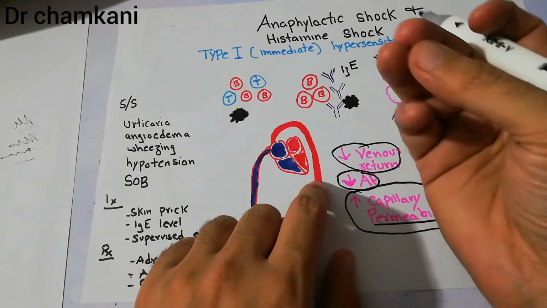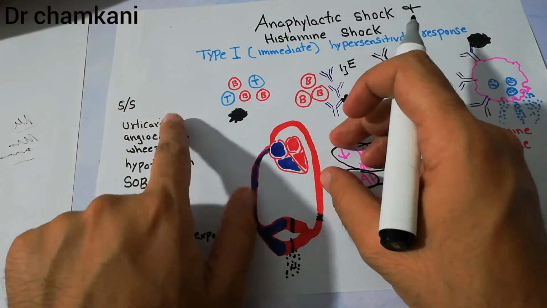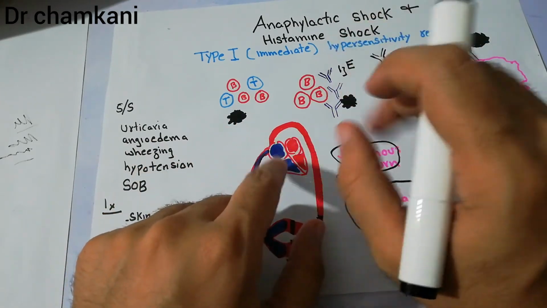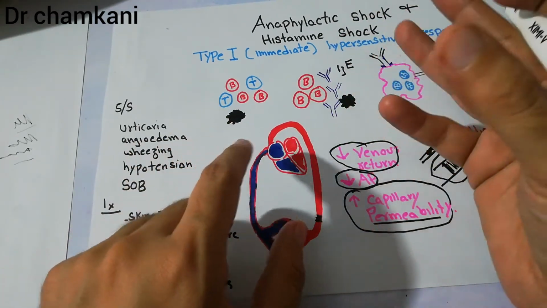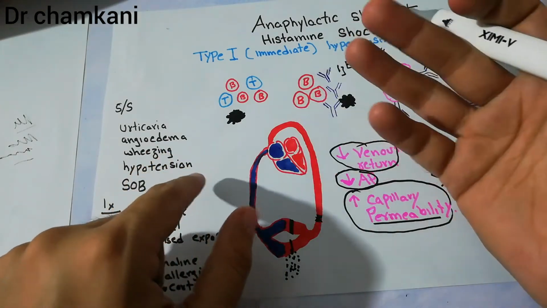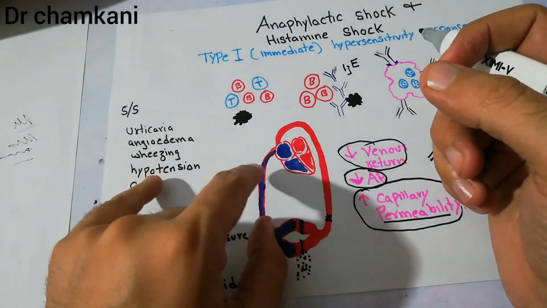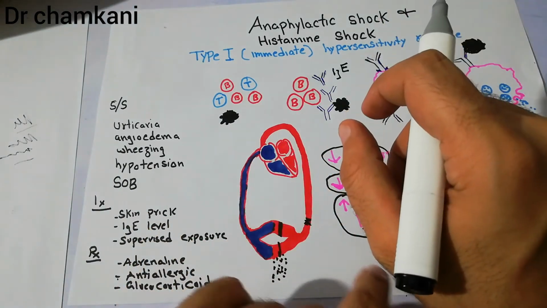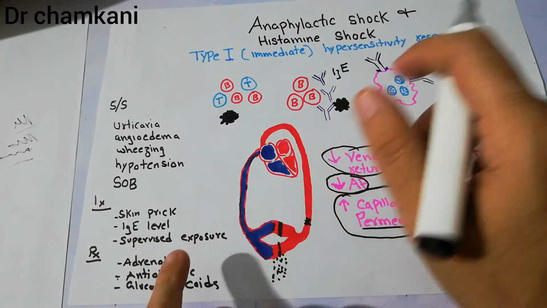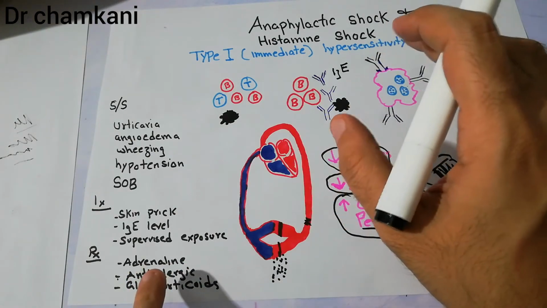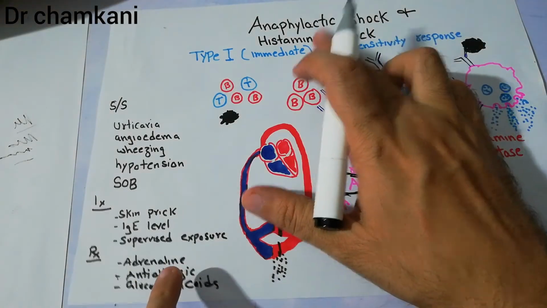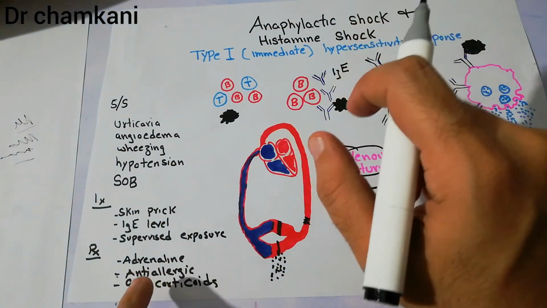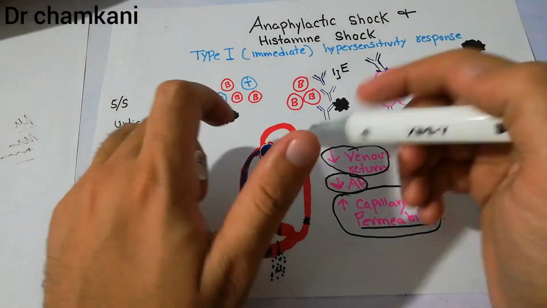In some patients, a small component of the antigen is introduced in them, and then they are seen for these symptoms: urticaria, in which there is itching of the skin and some swelling, angioedema, in which the oral mucosa swelling occurs, wheezing, in which asthma-like features will occur, and decrease in blood pressure and shortness of breath. So supervised exposure is also a diagnostic investigation. Then the treatment, depending upon cause, is adrenaline, especially in anaphylactic shock. Anaphylactic shock is specially treated with emergency administration of adrenaline. Then anti-allergics and glucocorticoids may also be helpful.